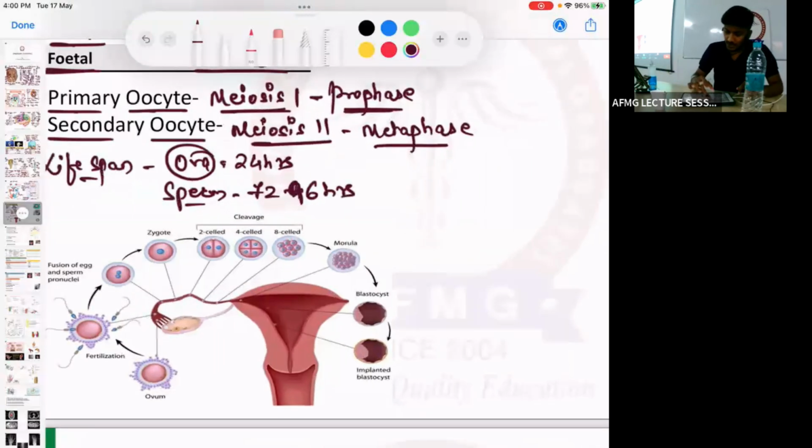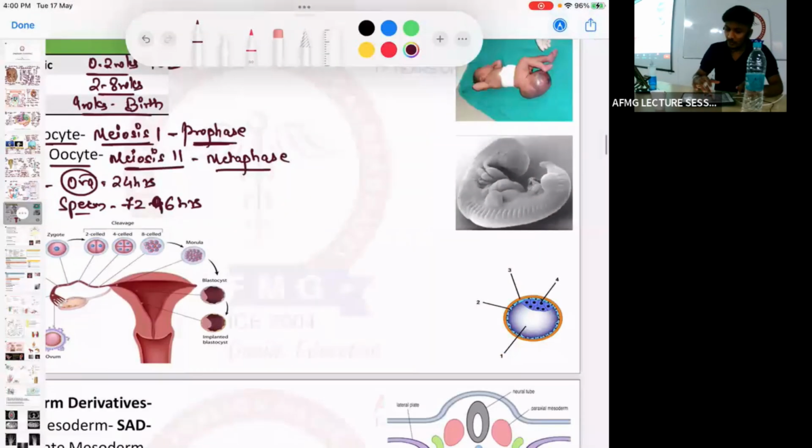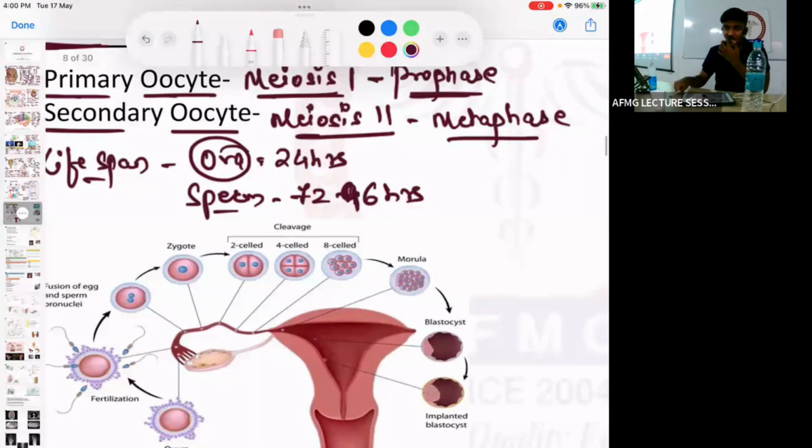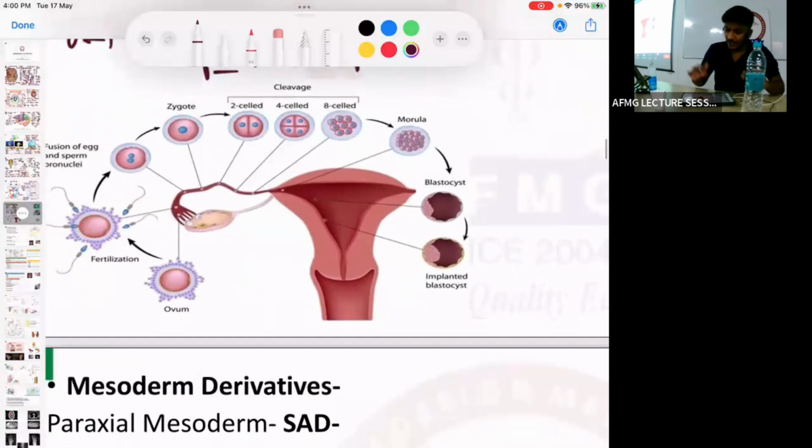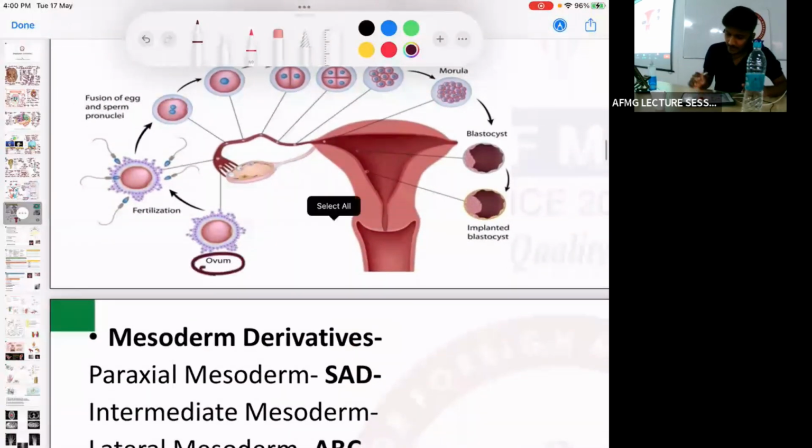Next, if I talk about fertilization first, I hope all of you are quite aware. The egg, or the ova, is released after ovulation, and when there is sexual intercourse, the sperm will come and fertilize the ova. This is called fertilization.